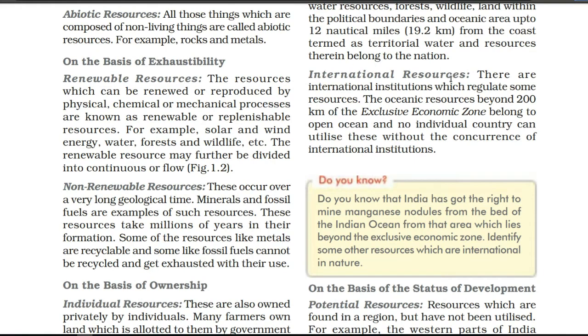Fourth, we have international resources, where more than one country has control over some natural resources. That is known as international resources. Here an example is given about the ocean. Of course the ocean is not the personal property of any one country. So all the countries have proper rights over whatever resources they are getting through the ocean. These resources are known as international resources, where many countries have rights over these resources.